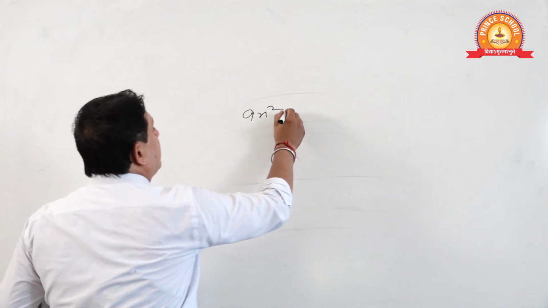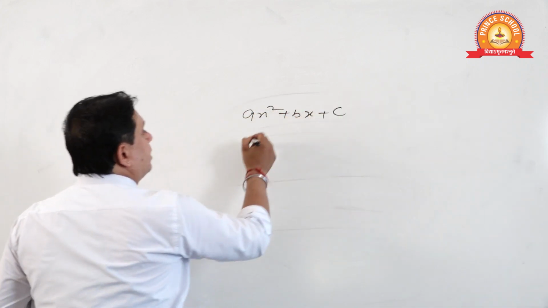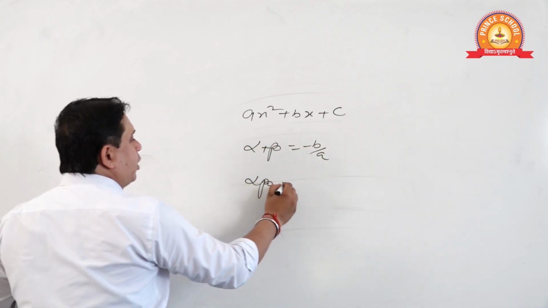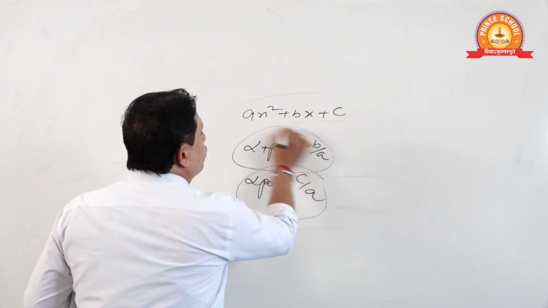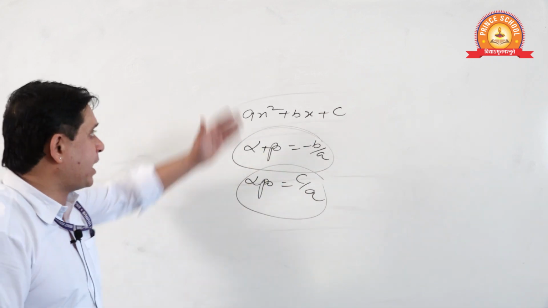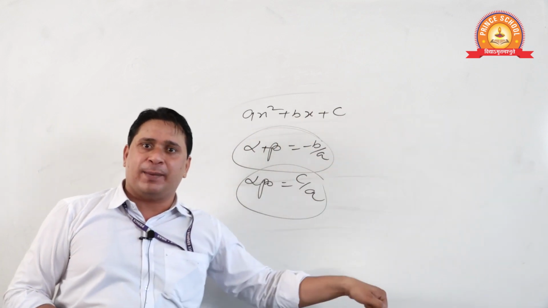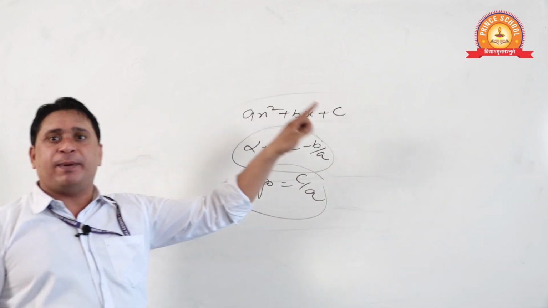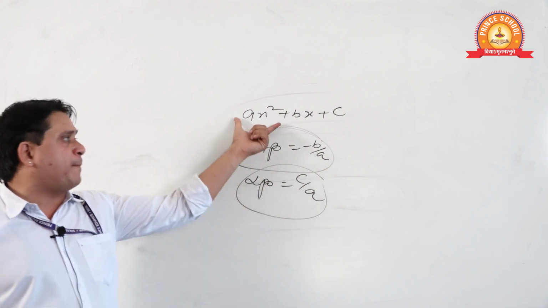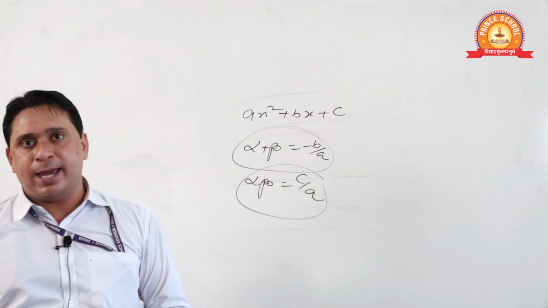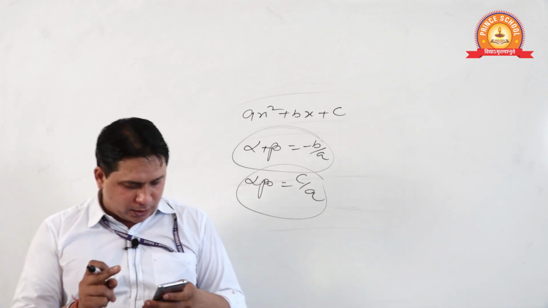For ax square plus bx plus c, the sum of zeros is minus b by a, and the product of zeros is c by a. You have to solve this and establish the relation here. Once you put the polynomial equal to 0, find alpha and beta, and then compare with these coefficients. The relation will be established. Okay? Sure? Done? Now see the next question.